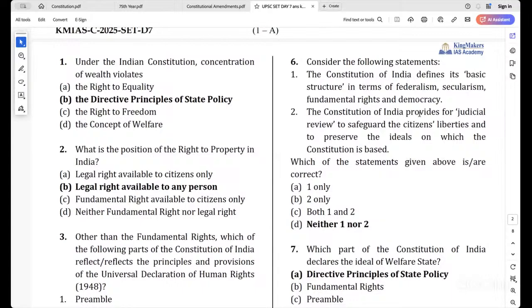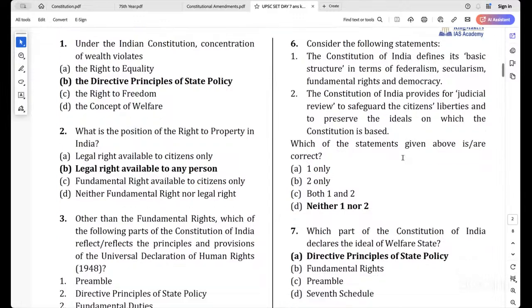Next, the Constitution of India provides for judicial review to safeguard the citizens' liberty and to preserve the ideals on which the Constitution is based. See, judicial review as such a wording is not in the Constitution. We interpret it like that, and it is also not given explicitly. It implicitly means that judicial review is part of our basic structure, but it is not given in the Constitution. Clear? So the statement is wrong. Okay, the Constitution of India doesn't provide for that. It is an implicit one. Though the statement looks vague, this is how it is. When you read it, it doesn't specify something like that.